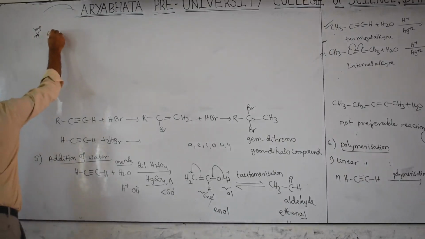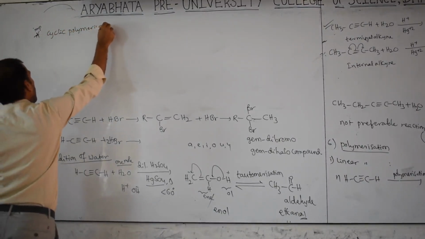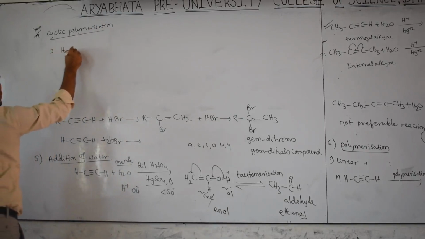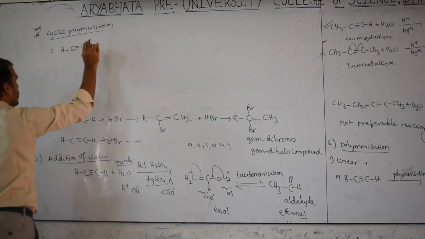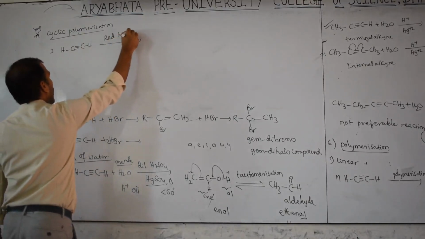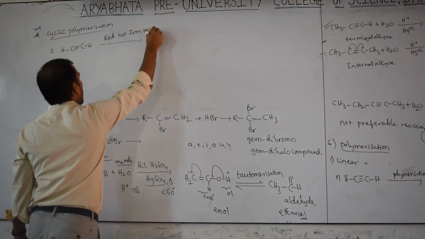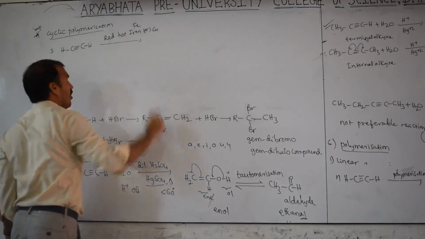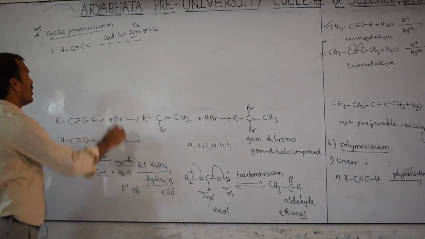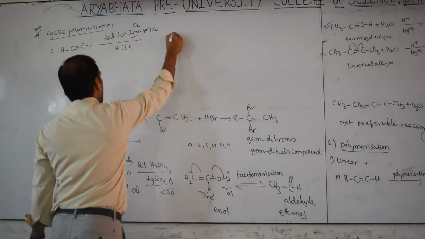In this cyclic polymerization, see, 3 moles of HC triple bond CH undergo polymerization in red hot iron tube, iron or copper, Fe or copper. In your textbook iron is given, in other books copper also is there, at nearly 873 Kelvin temperature. Then this will give benzene.